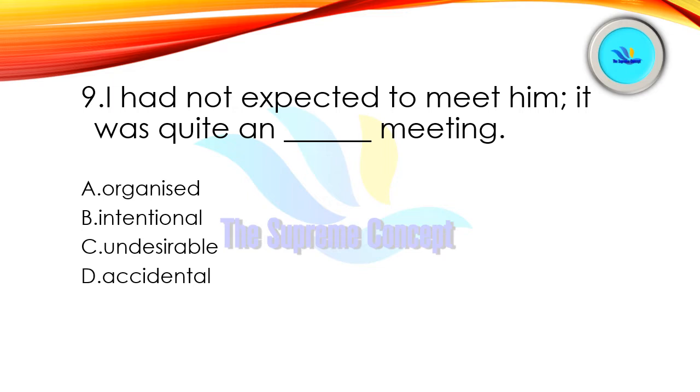Yes, option number D is correct here. Accidental is correct. I had not expected to meet him. It was quite an accidental meeting. Alright, and there were no expectations of the meeting. It was only by chance. In other words, the meeting was accidental. So we will use accidental here.